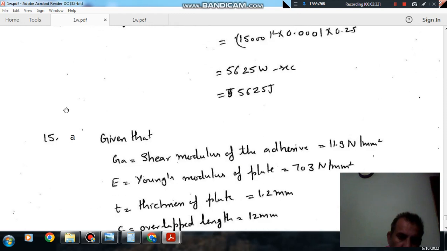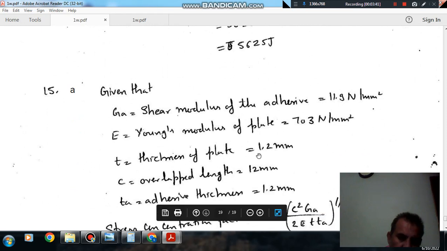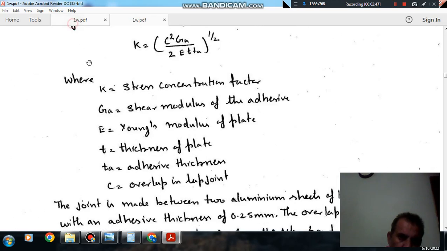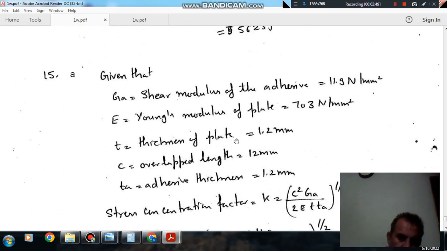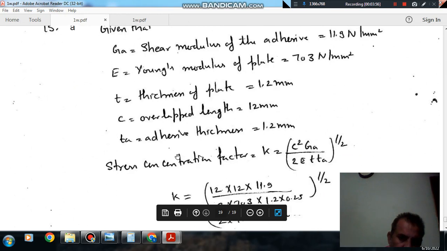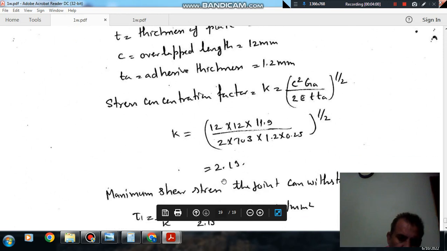So here GA is given as 11.9, E is given as 703, and the thickness of the plate is given, for this formula. T is 1.2 mm, C is 12 mm, and TA is the adhesive thickness. So putting the values here, we can find the stress concentration factor, that is 2.919.